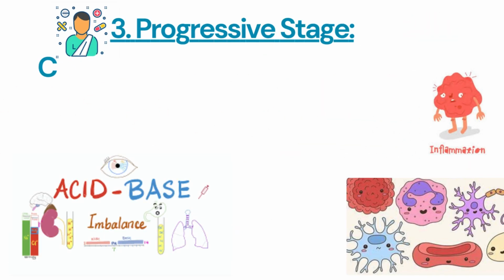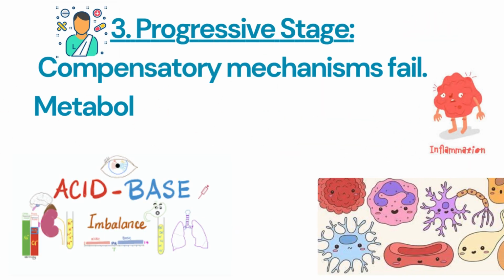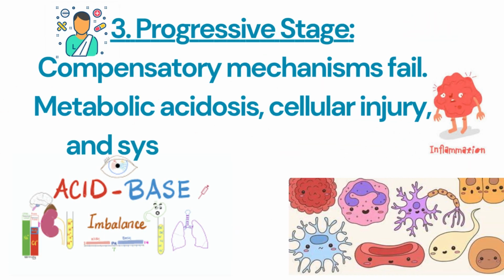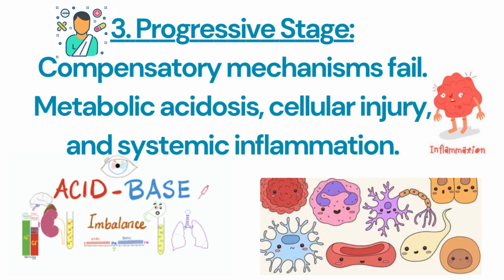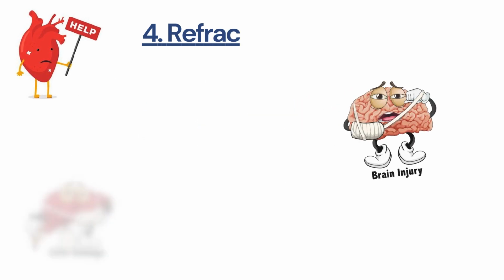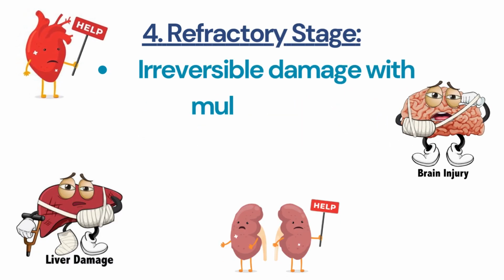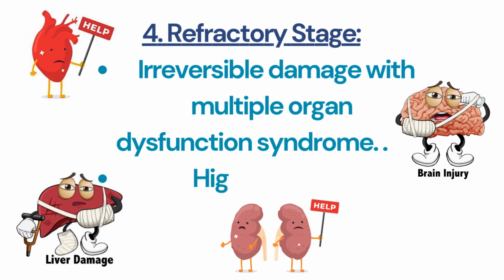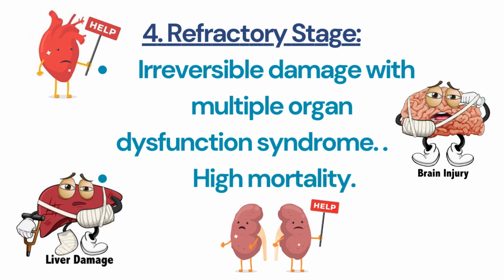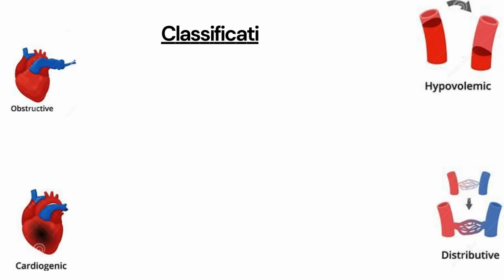3. Progressive stage. Compensatory mechanisms fail. Metabolic acidosis, cellular injury, and systemic inflammation. 4. Refractory stage. Irreversible damage with multiple organ dysfunction syndrome. High mortality. Classification of shock.